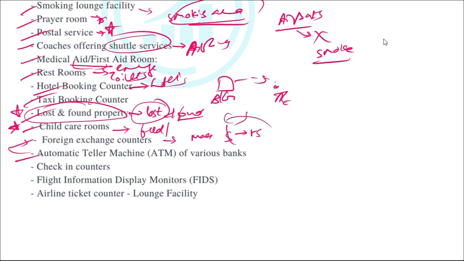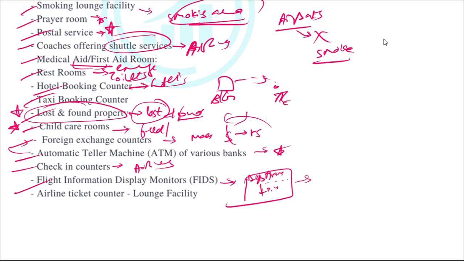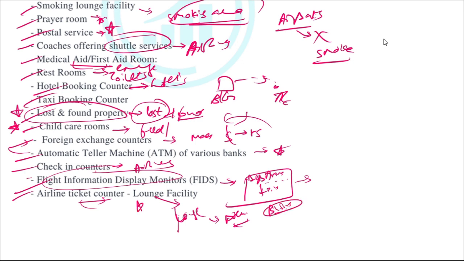ATMs of various banks will be available. Check-in counters of airlines will be there. FIDS, you might have seen big screens with departure and arrival. All the details will be there with timings. So this is the normal flight information display system. Airline ticket counter and then lounge facility. People who are paying more, a dedicated lounge will be there for premium economy or business travelers. They'll be having this lounge facility. There, it's pay and use.